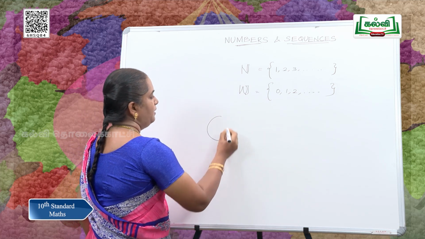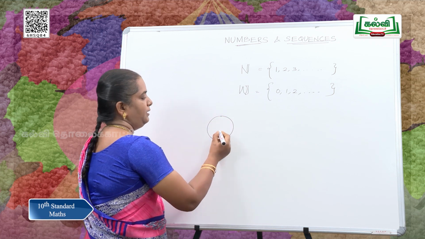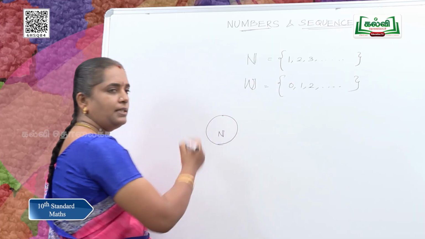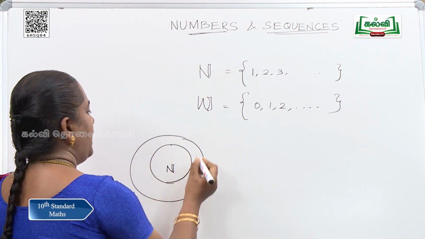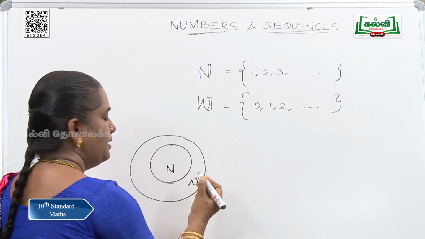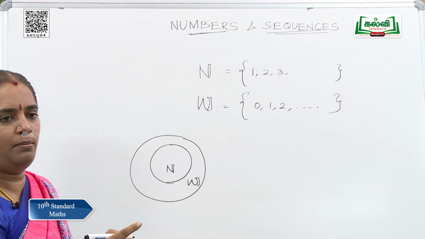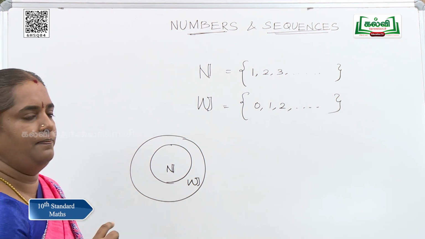We can represent natural numbers using this Venn diagram, and whole numbers can be represented as a superset, as it includes all the numbers which are in natural numbers.